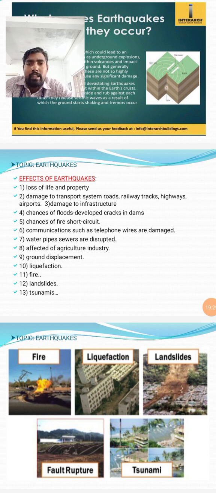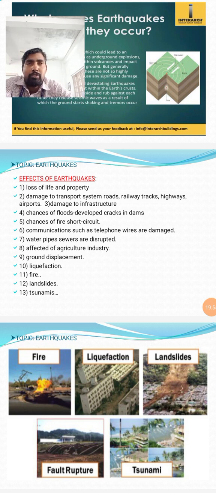Next, chance of fire and short circuits. Maybe the surrounding area has thermal power plants or transformers, and those will simply cause short circuits. Communications such as telephone wires are damaged. Telecom communication will also be affected, maybe because satellite towers and cell towers are displaced, so there will be communication problems.